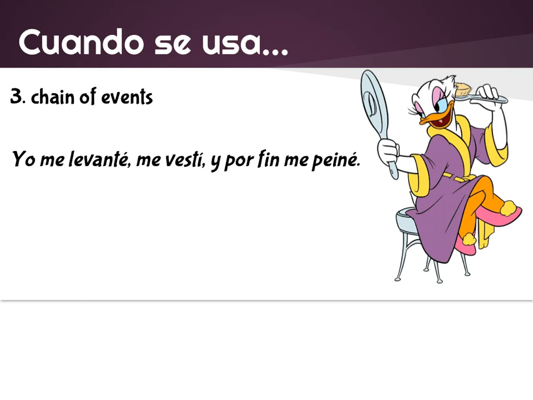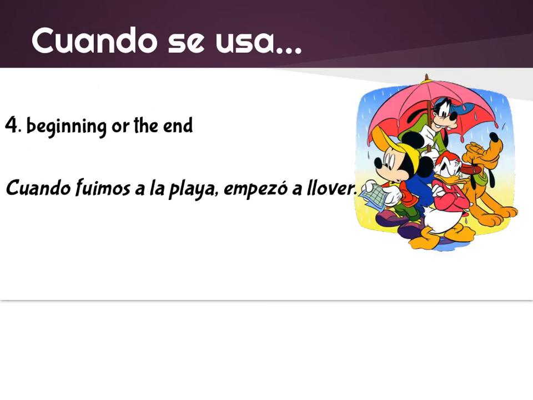You use the preterite for a chain of events. For example, yo me levanté, me vestí, y por fin me peiné. I got up, I got dressed, and finally, I brushed my hair. This is just a chain of events of saying what you completed and what you did in the past. And finally, it's for beginning or the end of something. Por ejemplo, cuando fuimos a la playa, empezó a llover. When we went to the beach, it started to rain. It started only happens once, so I'm using the preterite. Empezó a llover.